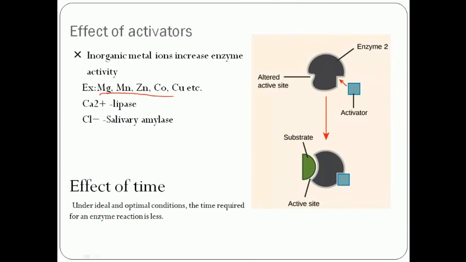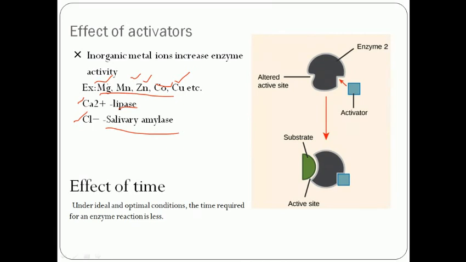Some heavy metals, like cadmium and lead, will decrease the active sites, while ions like magnesium, manganese, zinc, cobalt, copper, and calcium increase activity, for example calcium increases lipase activity, and chloride increases salivary amylase activity.